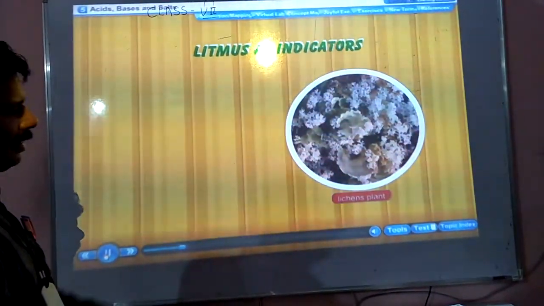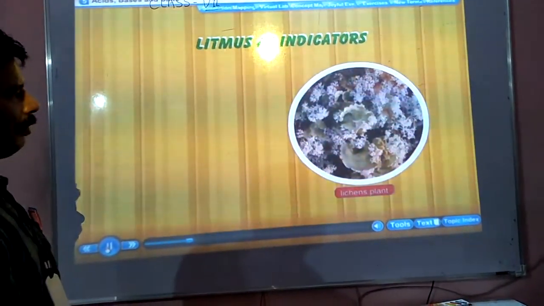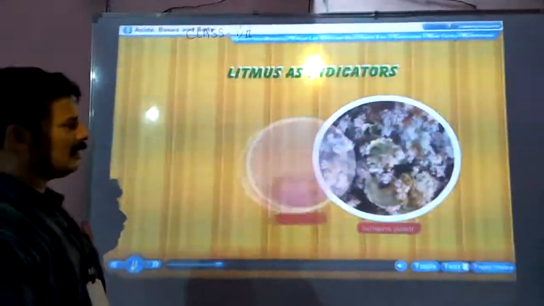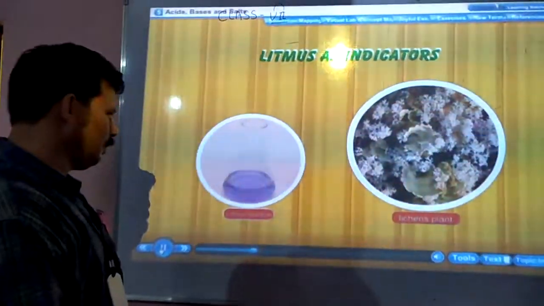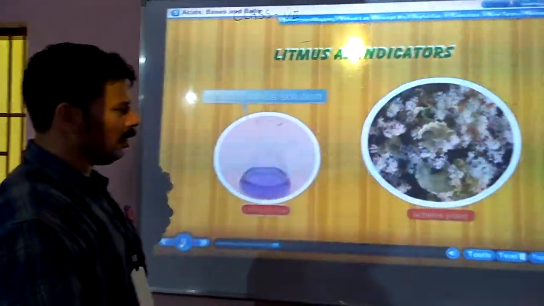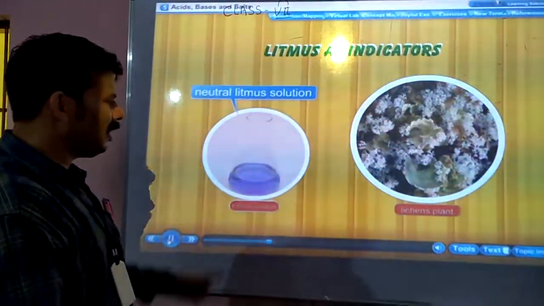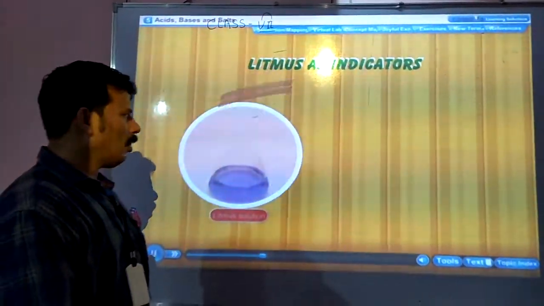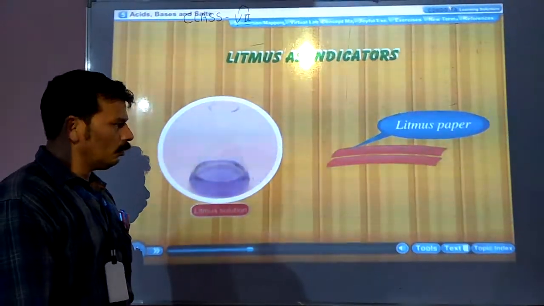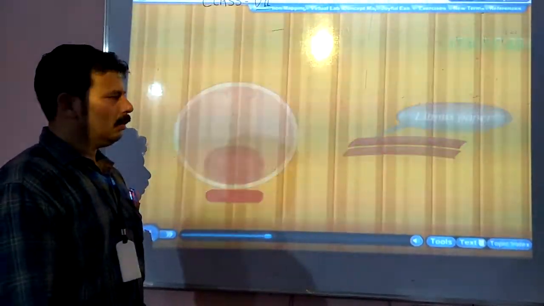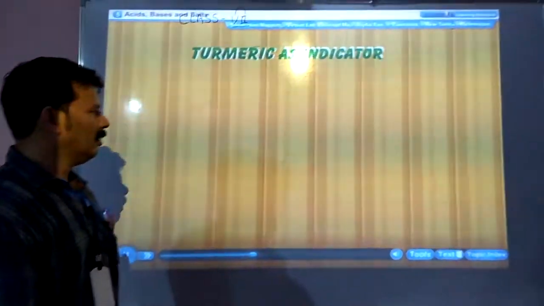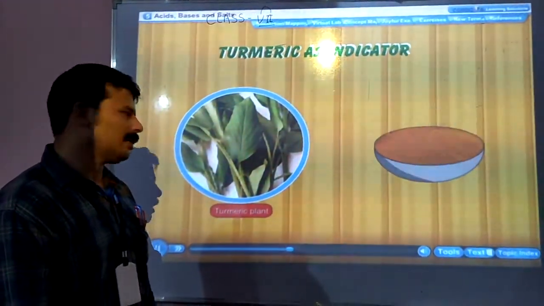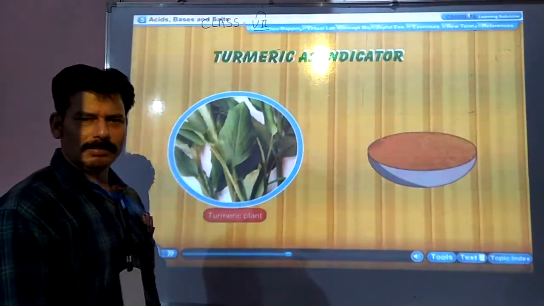As I told you, litmus comes from lichen plants. From these lichen plants, the juice is collected and the secretion gives us a litmus solution. This is the litmus solution obtained from the lichen, so it is a natural litmus solution. We have two types of litmus paper, one blue and another red. How do we test whether a particular substance is acidic or basic? That can be tested with these two types of papers.